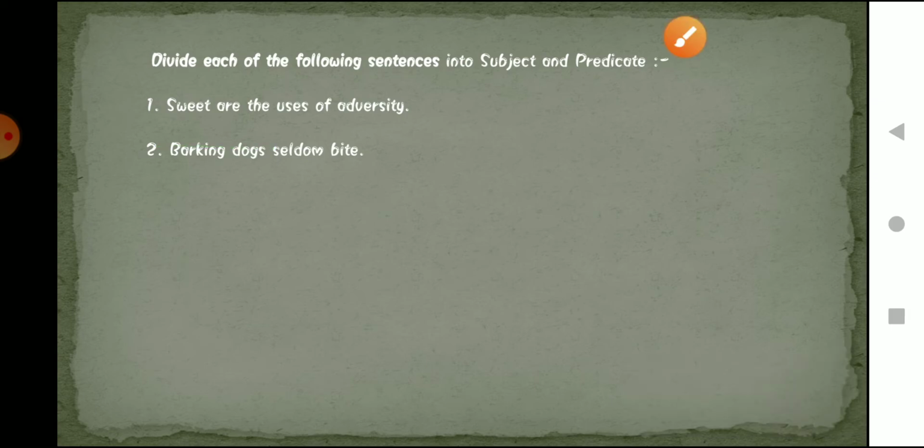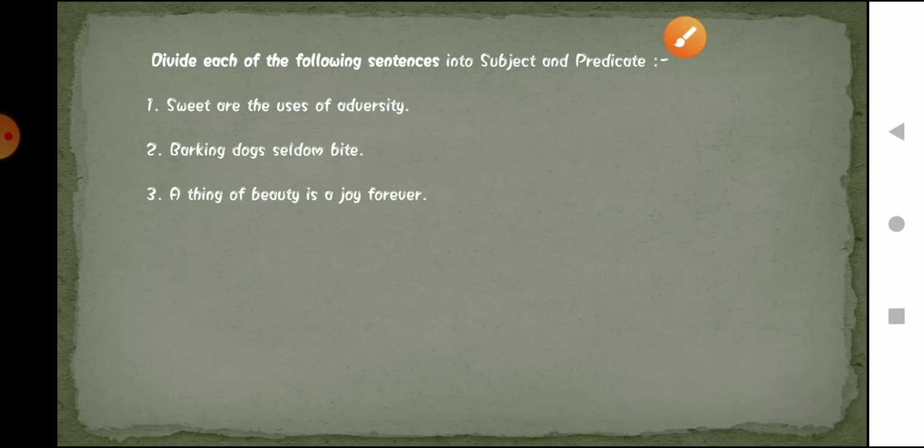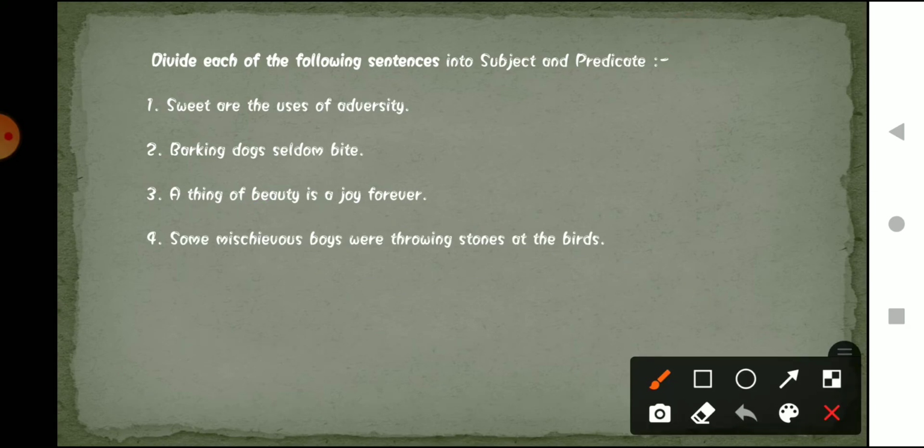Okay, now the third one is, a thing of beauty is a joy forever. So in this sentence we are talking about what? We are talking about a thing of beauty. Yes, very good. Fourth one, some mischief boys were throwing stones at the birds. In this sentence we are talking about whom? Some mischief boys. Yes, correct.